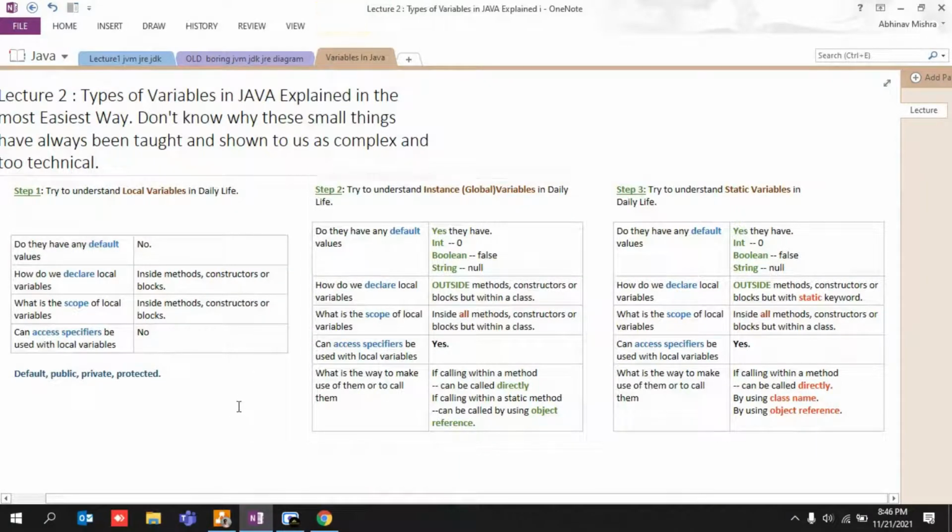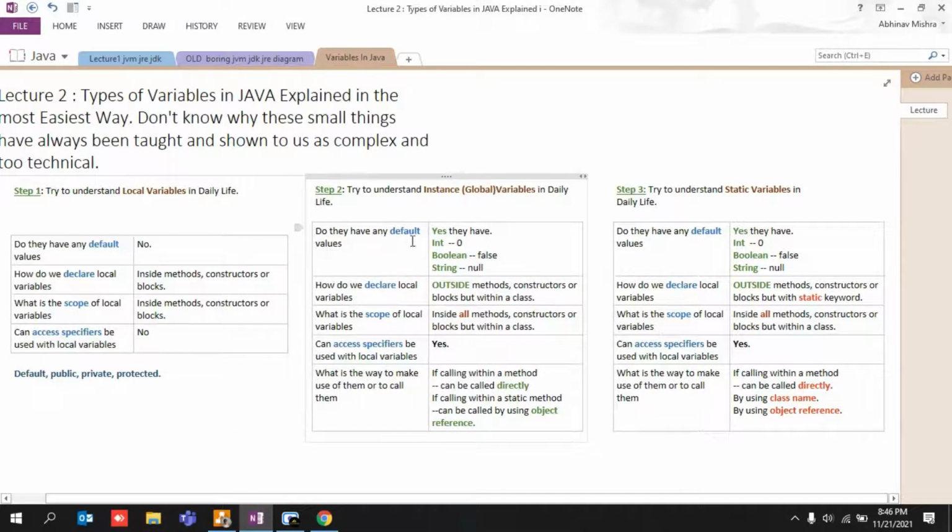Okay, over here it is written: if you declare a global variable in Java, will it have any default values? Yes, if we declare a global variable, it will have some default values. Like for integer, it will have 0. I'll give a demo of how an integer has a 0 value. For boolean, it would have false, and for string, it would have null.